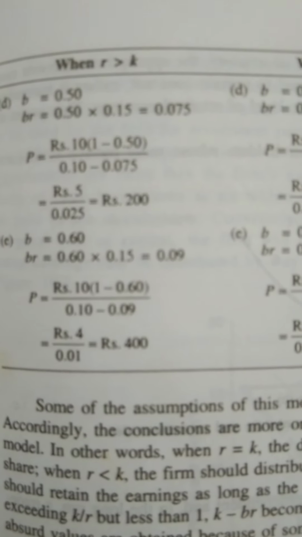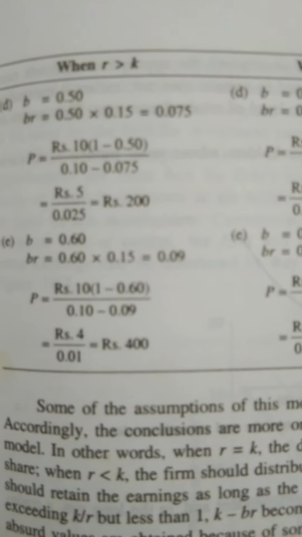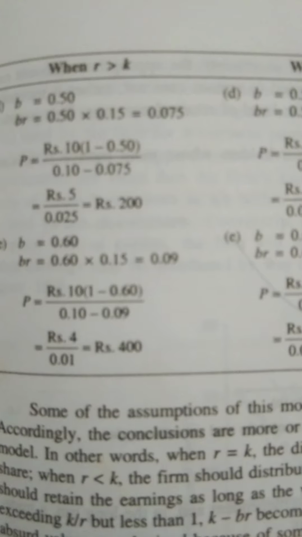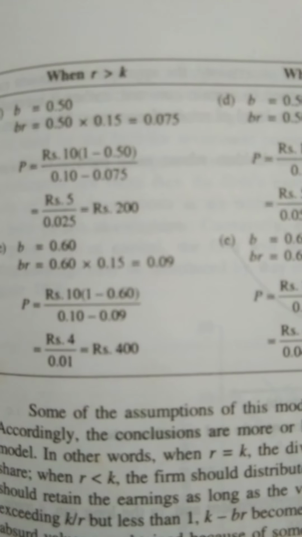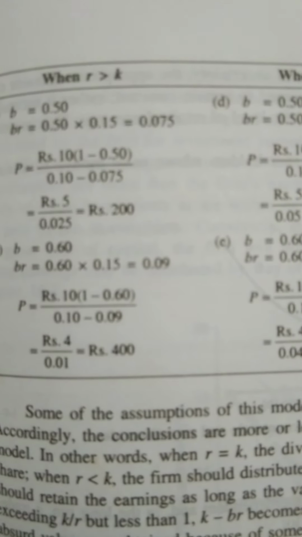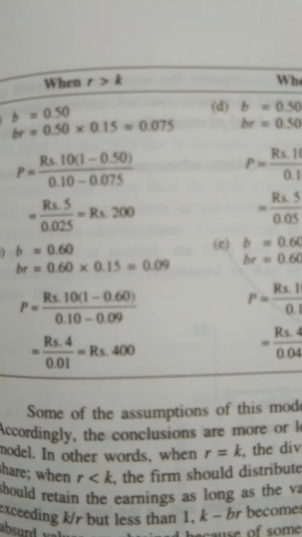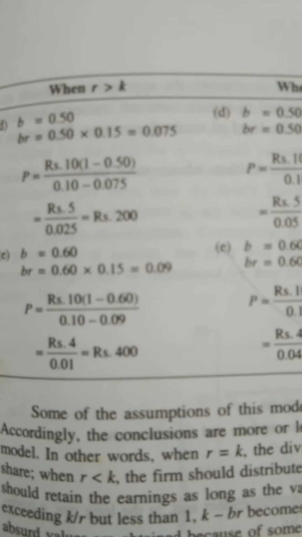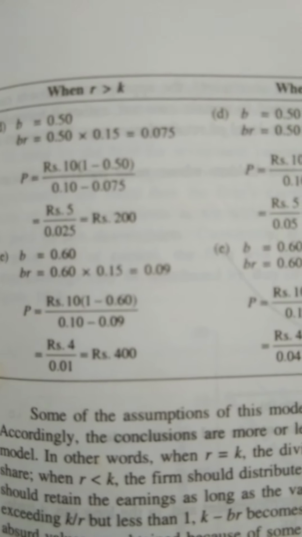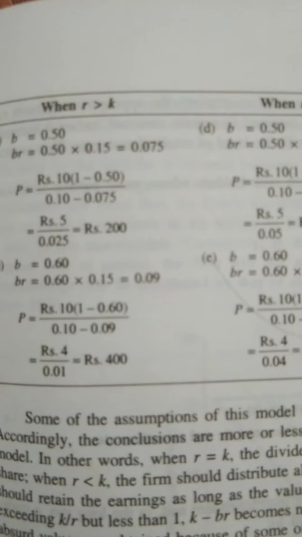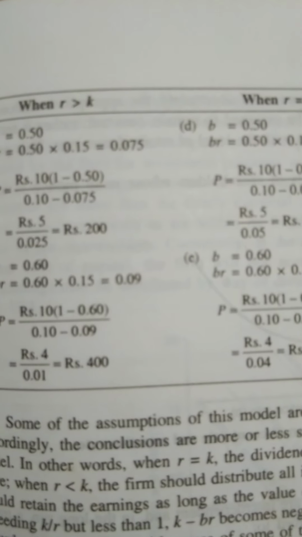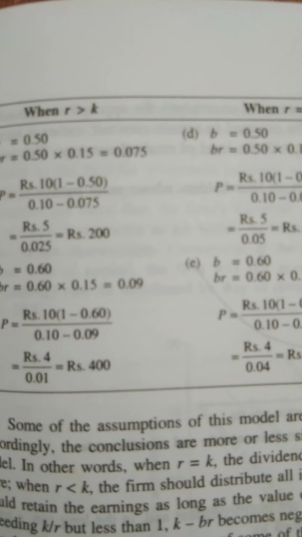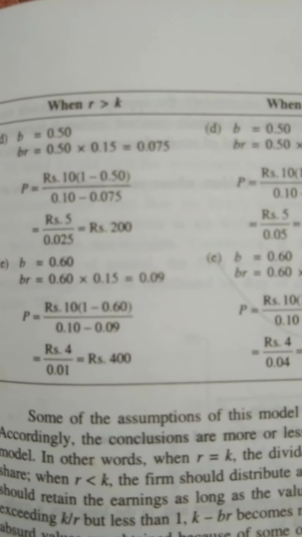When R is greater than K, the firm is actually considered as the growth firm. When the retention ratio is minimum, the value is minimum, 100. But when the retention ratio is 60%, and the dividend payout ratio is 40%, the value came out as 400.